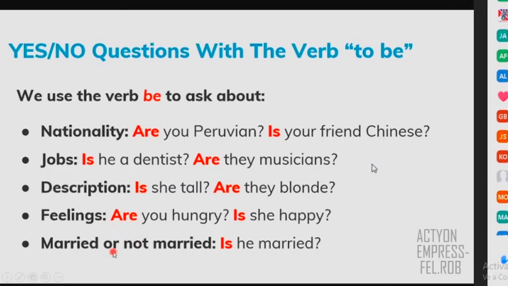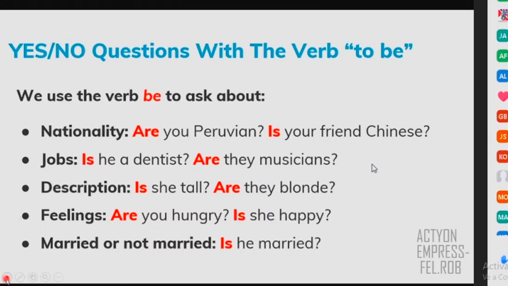And if you ask about marriage status, right, you can say married or not married, right? You can ask a question. So remember, you can use it for nouns and for adjectives. Description and feelings are adjectives. Nationality and jobs are nouns. So you can use it with both, right? So this is about the verb to be.